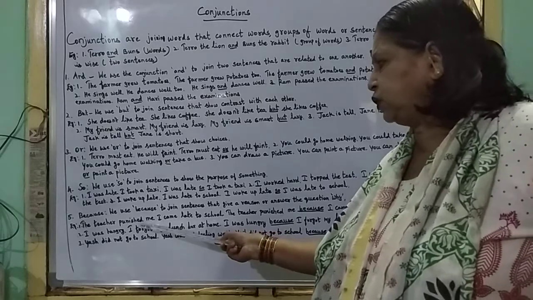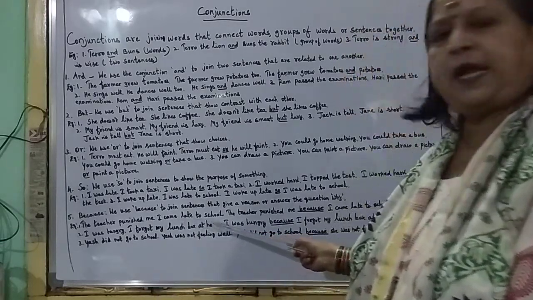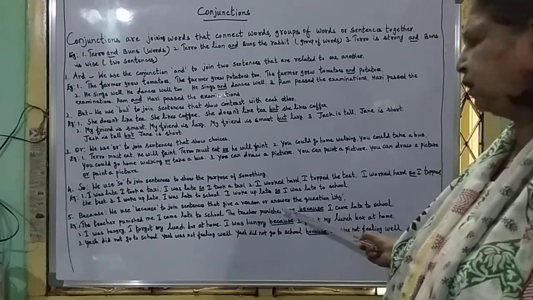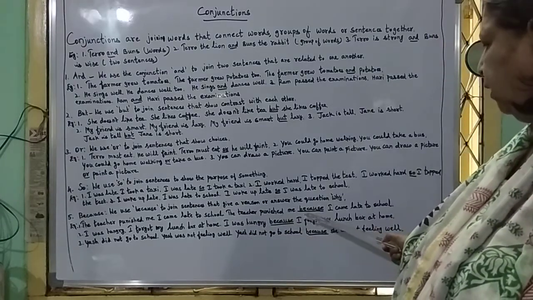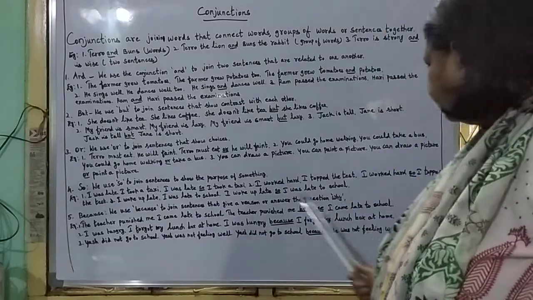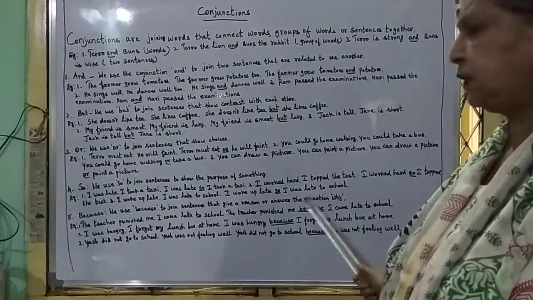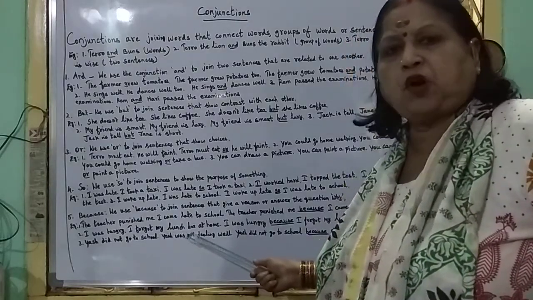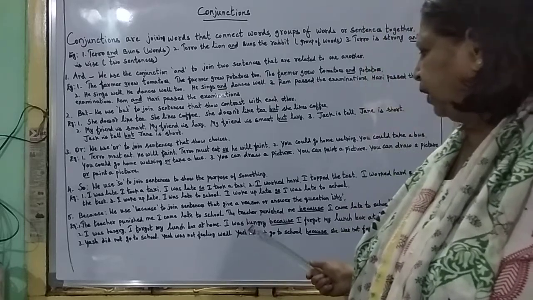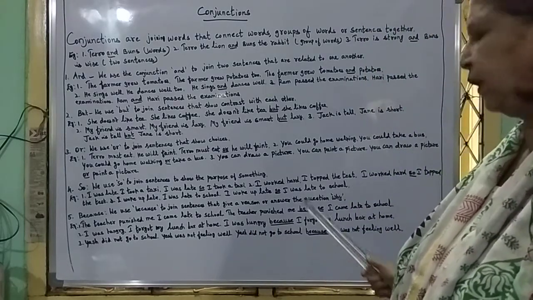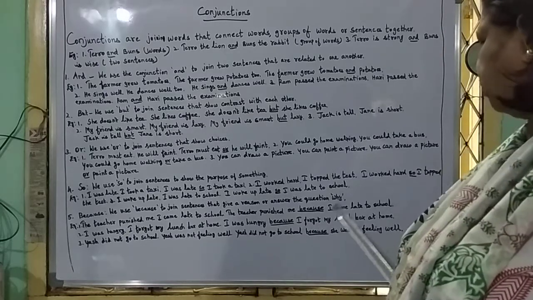The teacher punished me, one sentence. I came late to school, another sentence. So, joining two sentences into one sentence by using because. The teacher punished me because I came late to school. Because is the conjunction. I was hungry. I forgot my lunch box at home. Why was I hungry? Because I forgot my lunch box at home.